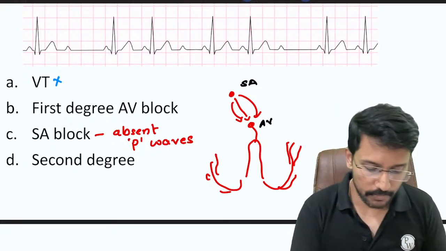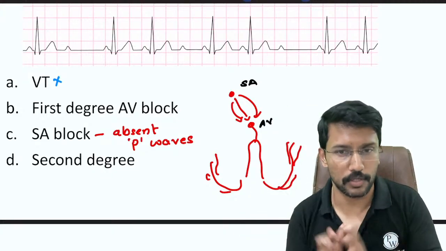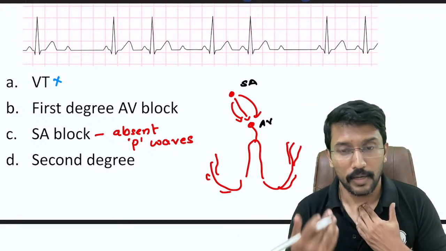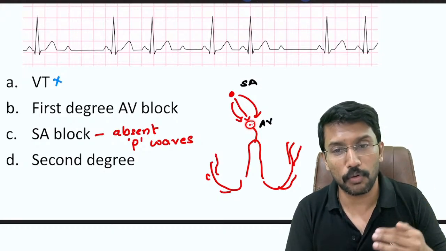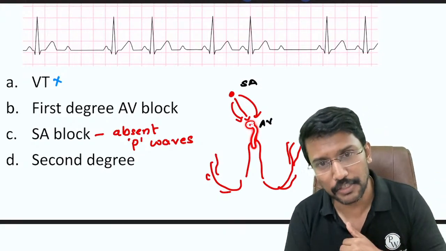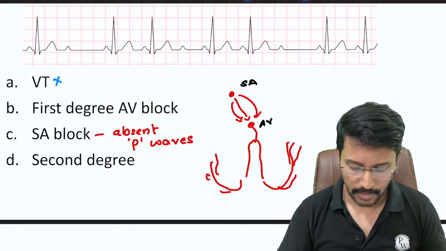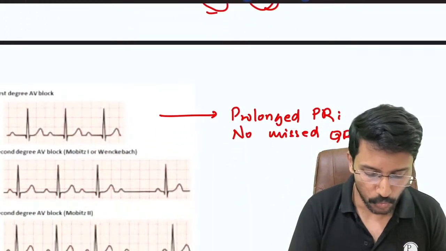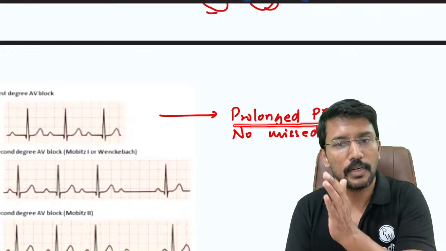And that is why we have this PR interval. If there is no delay, P will be followed quickly by the QRS complex. Now if the AV node holds on to that electrical impulse for more than the required time and then hands it over without fail but taking a longer time, then we get first degree AV block. Because the AV node is holding on to the impulse for a longer time, the PR interval becomes prolonged.